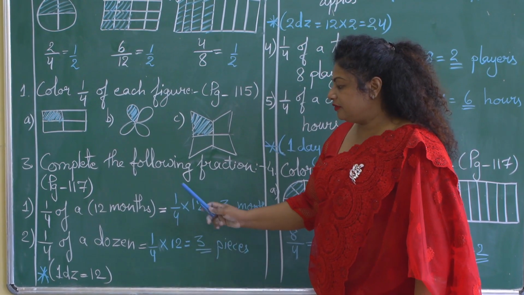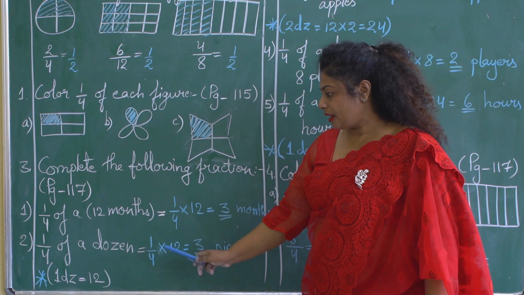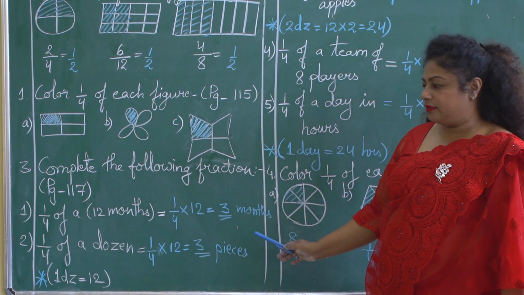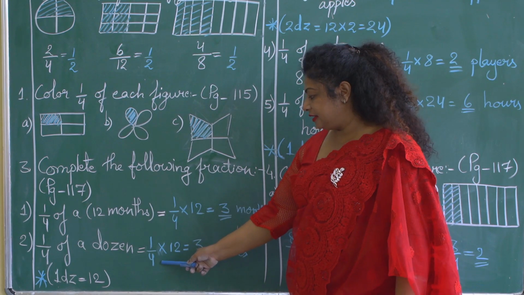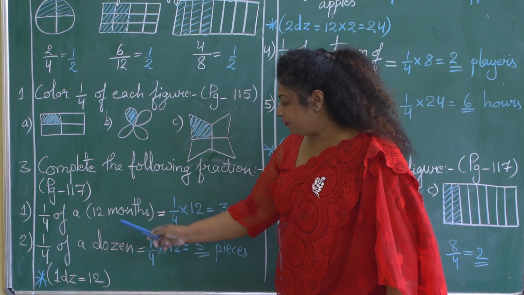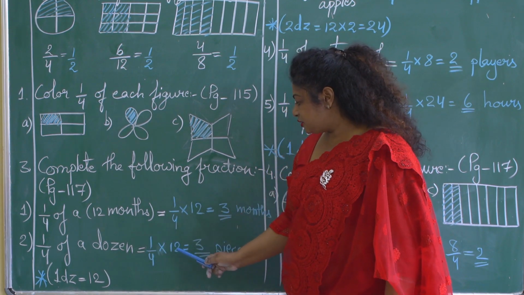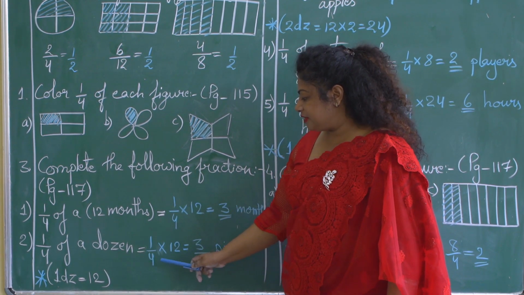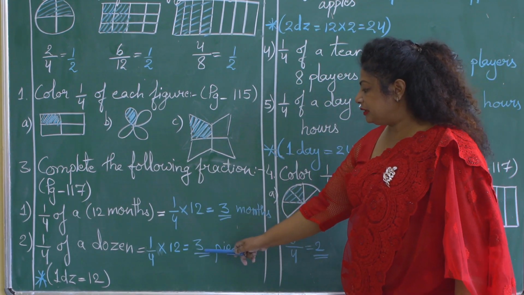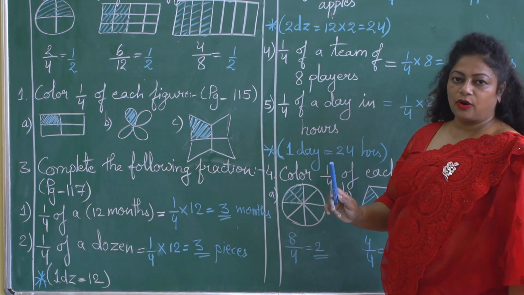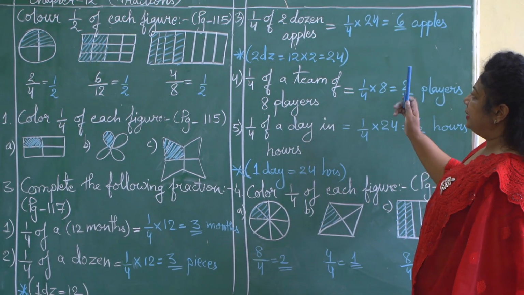You all know children, 1 dozen means 12 units. Okay, let us see how to solve it. The fraction given to you is 1/4. Let us note down over here. Of means sign of multiplication. Dozen means 12 units. So 12 divided by 4. 12 divided by 4 will give you 3 units or 3 pieces. Okay, let us come to the next question.